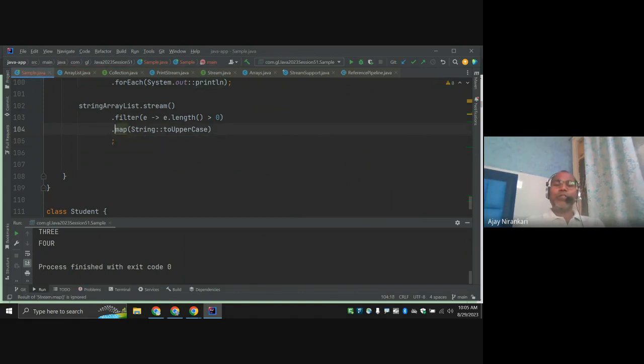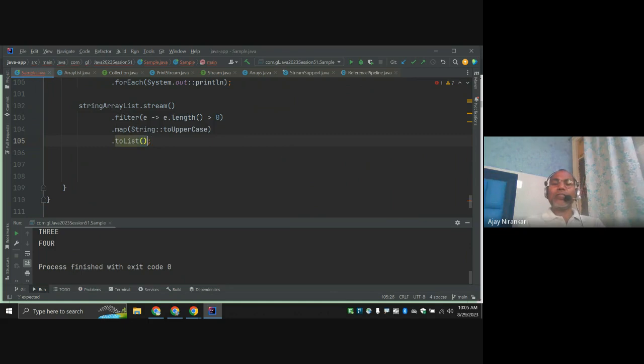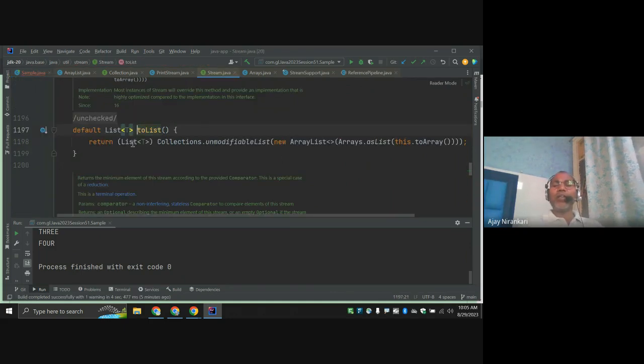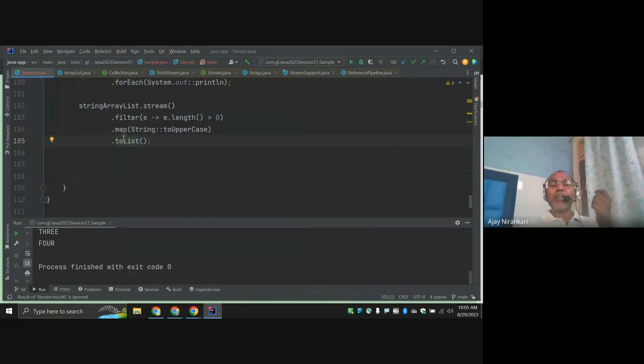Let's do dot toList. Let's check what it returns. They do not return the stream. They return a list of values. Okay, I see. They just return whatever the filter match and uppercase do, whatever the output of filter and map, thus collecting here.